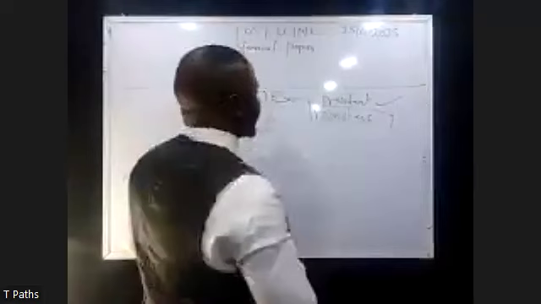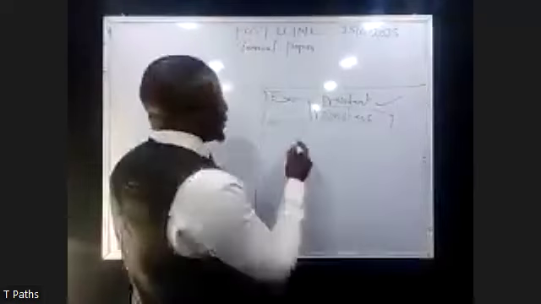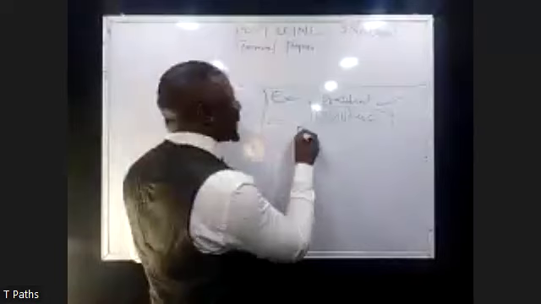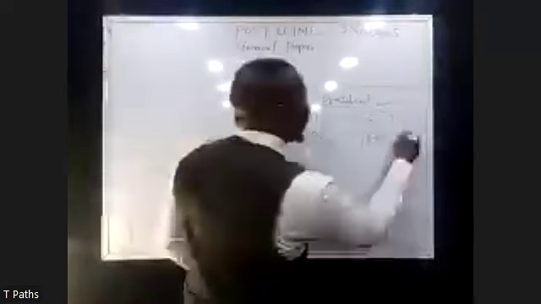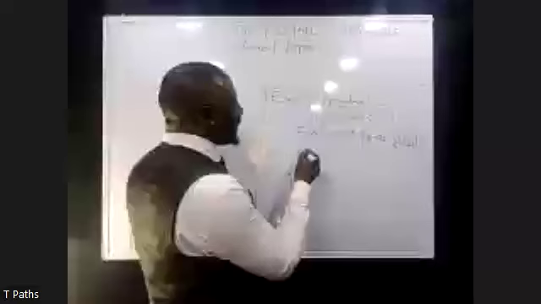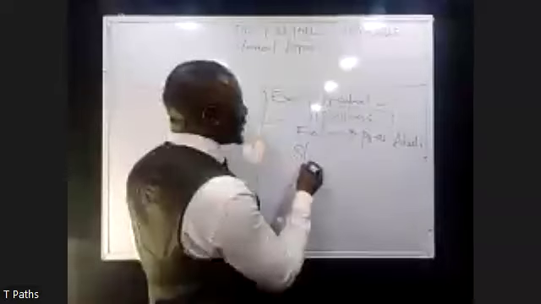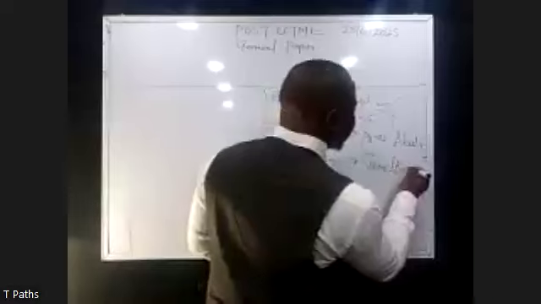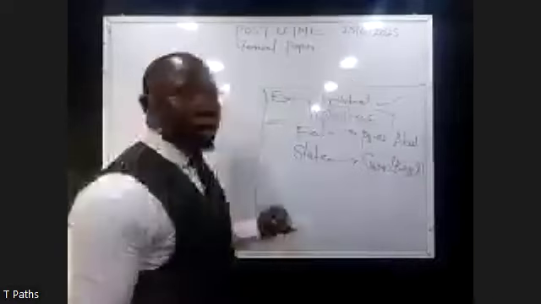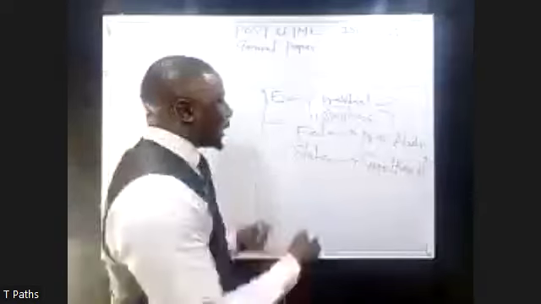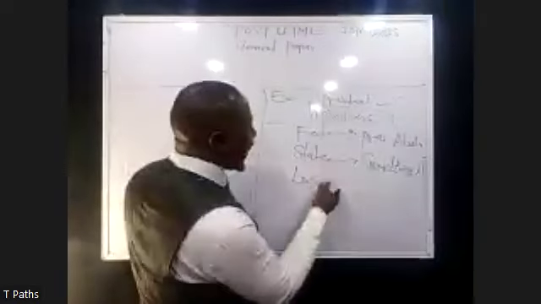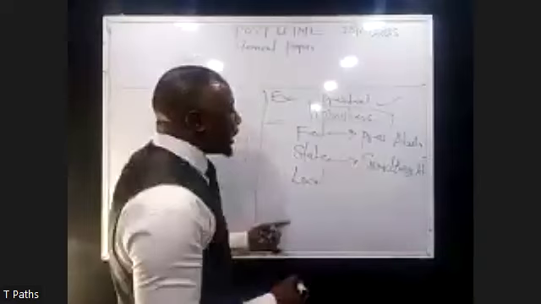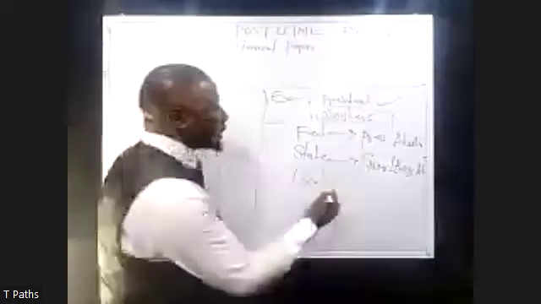Now, at the federal level, you have the president. Your president is in Abuja, where the seat of power is, which is the capital. Now, at the state level, you have your governor, and your governor is in Ikeja. His office is at Ikeja, Alausa, right? Now, in Lagos State, at the local level, this is the one that is closer to you, that you can relatively have access to.